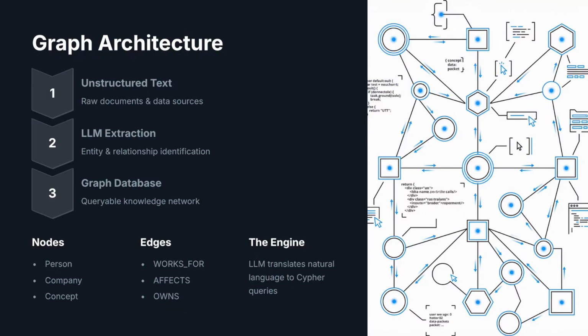To fix this, we architect a system that mirrors how the human brain actually stores information, via connections. We define nodes, which are the entities like a person or a file, and the edges, which are the relationships like wrote or depends on. When a user asks a question, we don't just scan for text matches. We use an LLM as a translation layer to generate Cypher queries. This allows the system to traverse the graph, hopping from node A to node B, following the specific edges to find an answer that is structurally guaranteed to be correct.